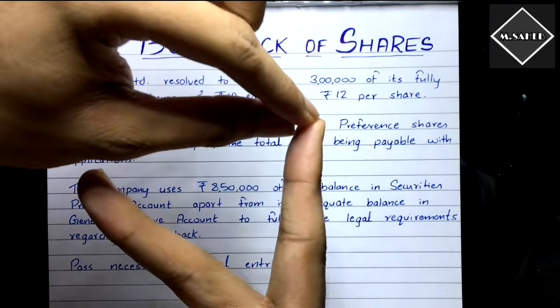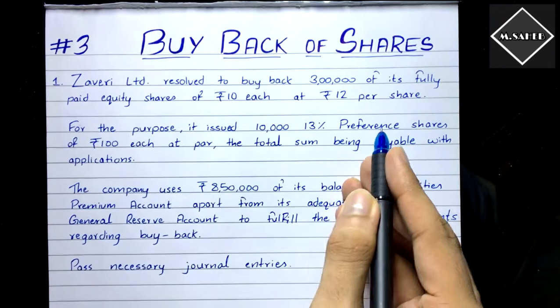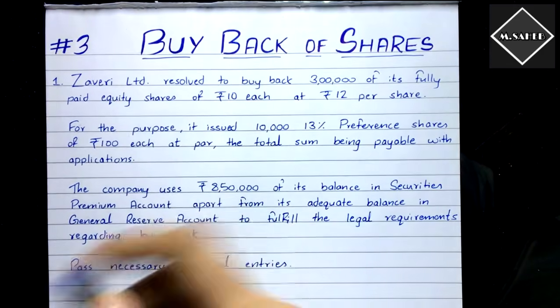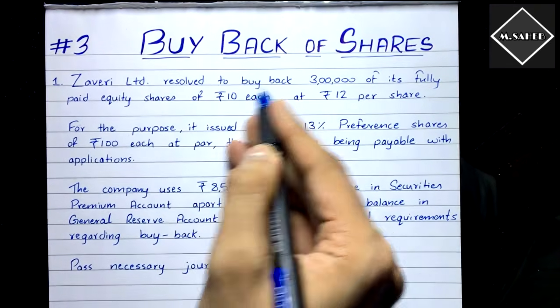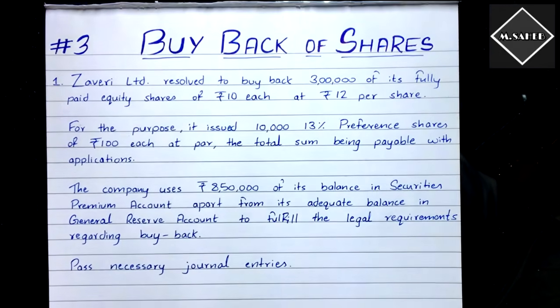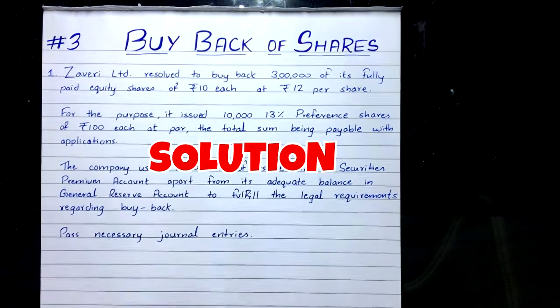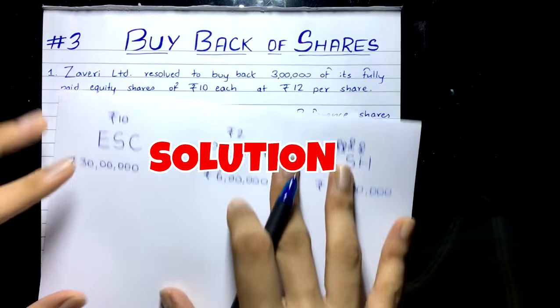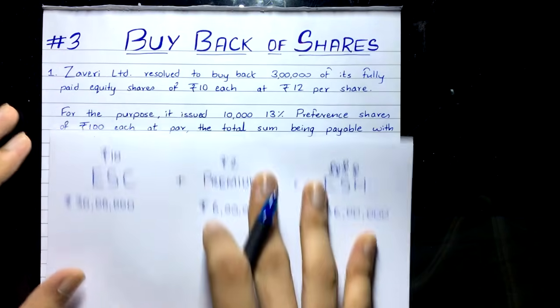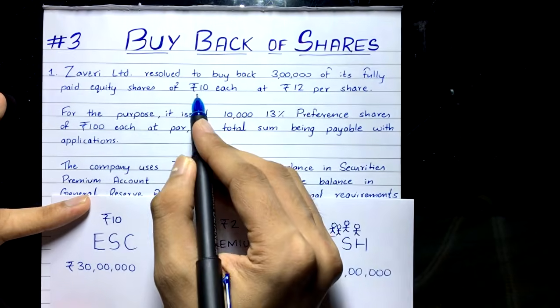And one more way is a fresh issue of preference shares. What we do is we issue new capital and get the money to pay off the shareholders for the buyback. We'll come to that later, don't worry. So this is what is being said over here. Pass necessary journal entries. Now let's solve this problem. First we have to do this equation and a bit of calculation. It's very simple. In this question, the company is going to buy back 3 lakh of its equity shares at rupees 12.